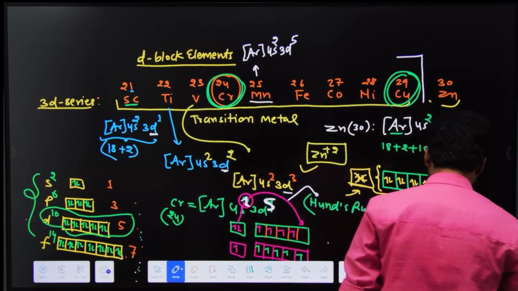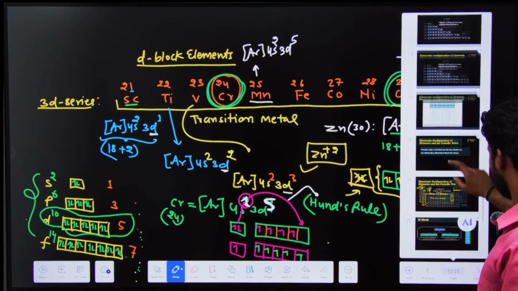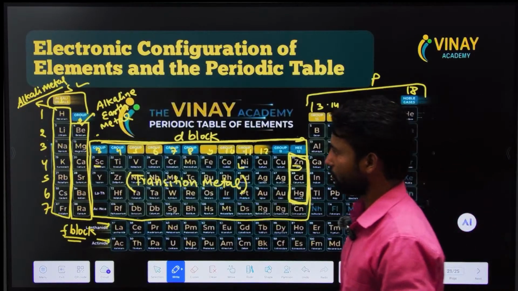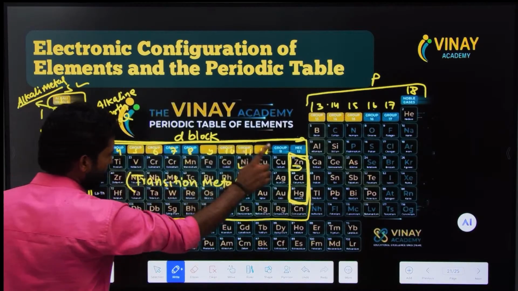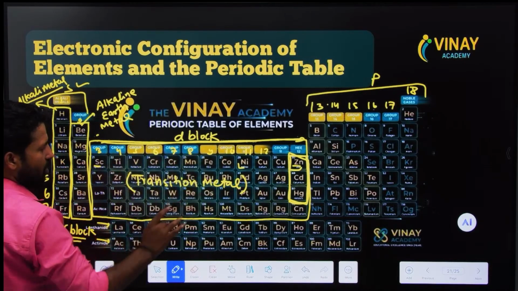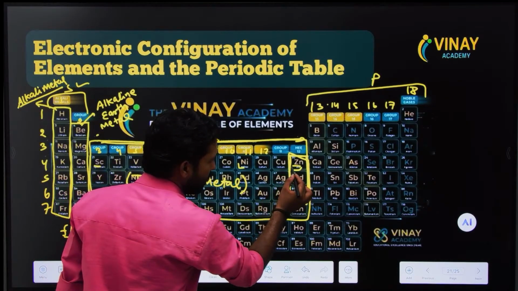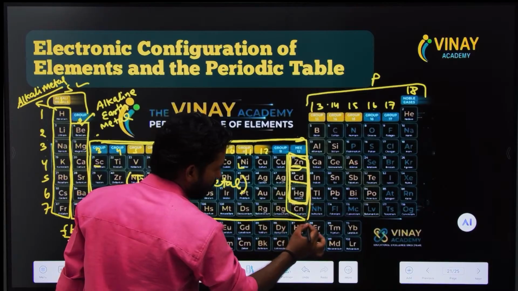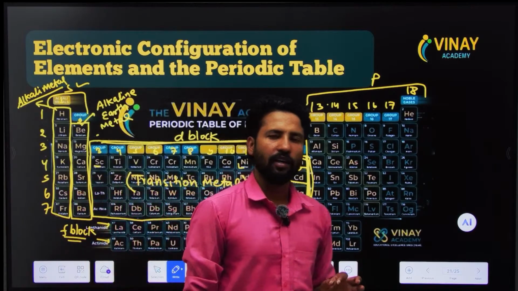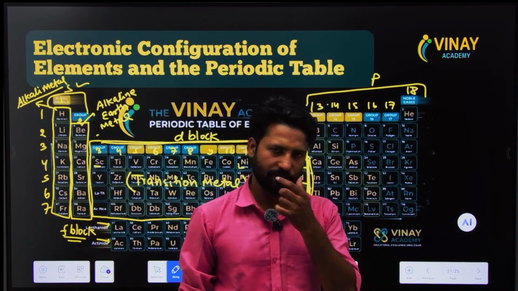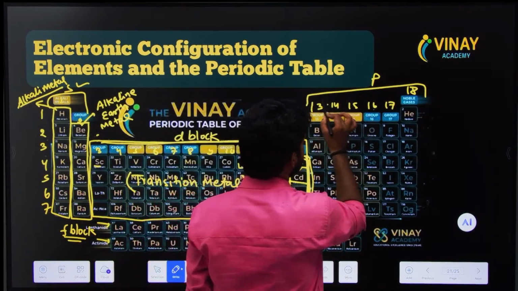So let's come again to the periodic table and talk about the d orbital. Basically, we understood here that in the d block elements, not all metals are transition metals. Only these metals are. Except for these, all the metals are transition metals. Only zinc, cadmium and mercury are not transition metals. Okay, got it? Now it's the turn of the p block.